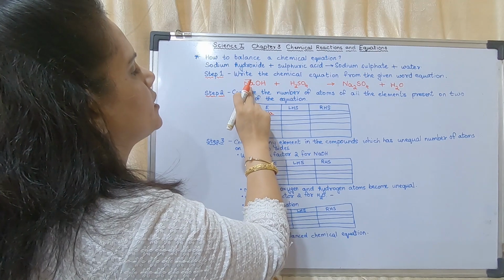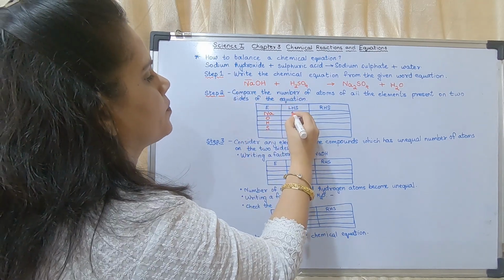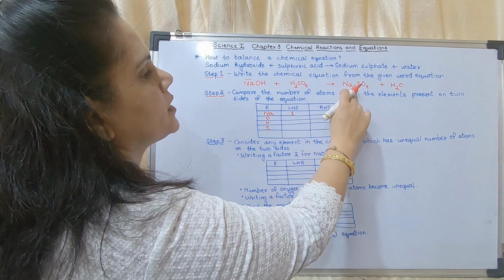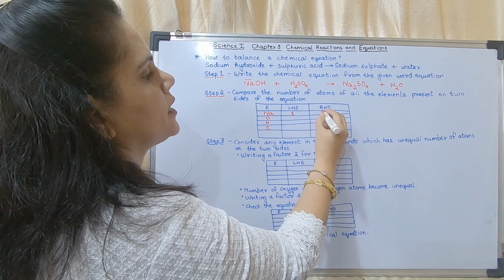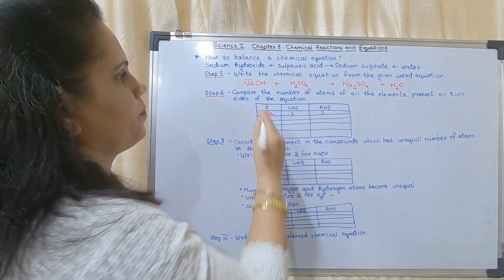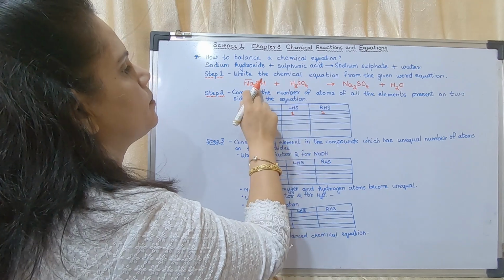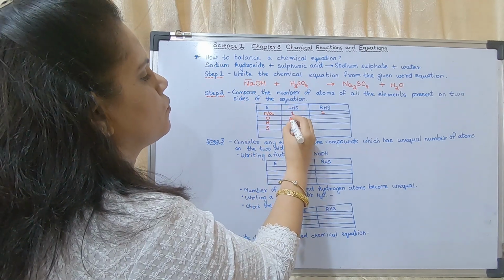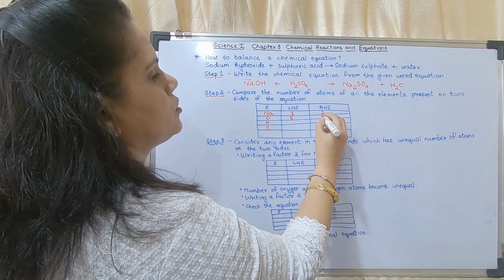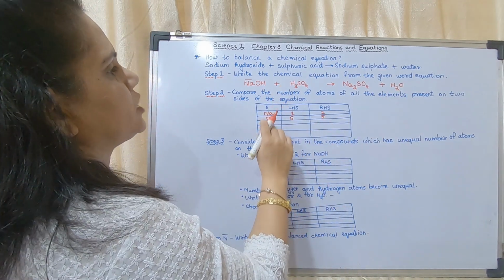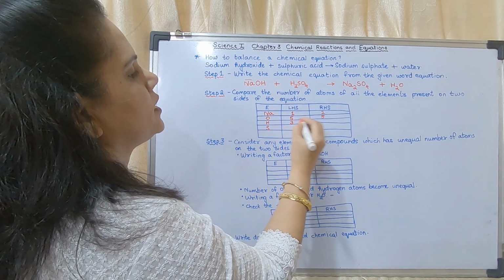Okay. How many atoms of Na on left hand side? There is only 1. How many atoms on right hand side? You may see there is a 2 here, so it is 2. How many atoms of O? This is 4 plus 1, it is 5, and on the left 4 plus 1, it is 5. H: 1H plus 2H will give you 3H.